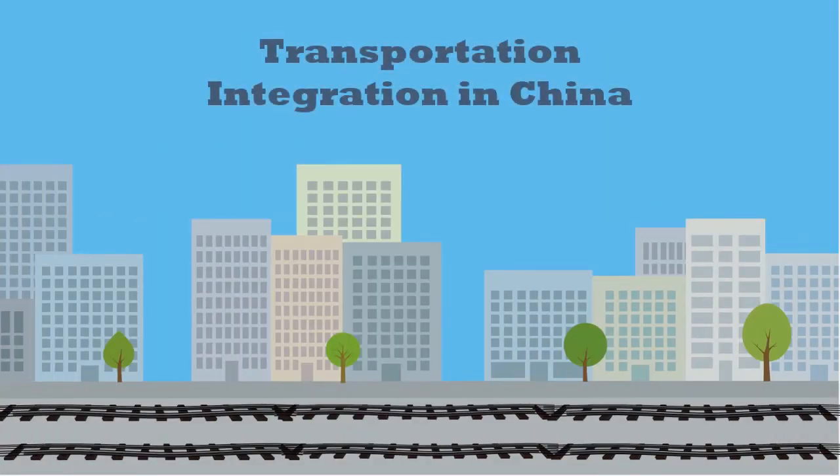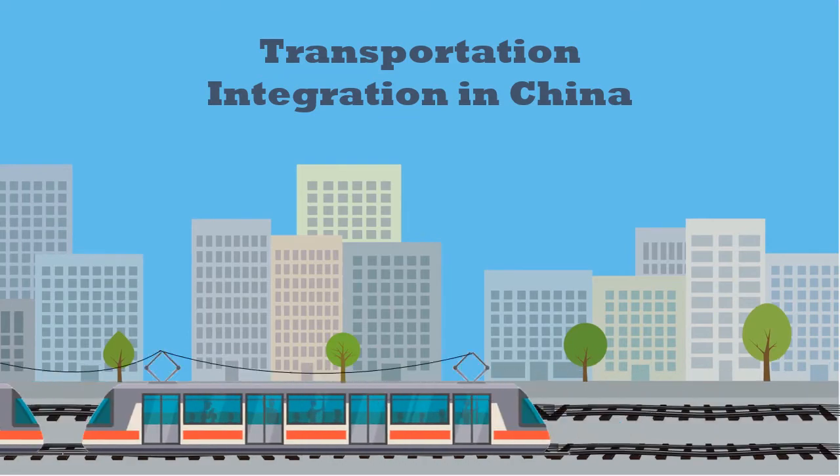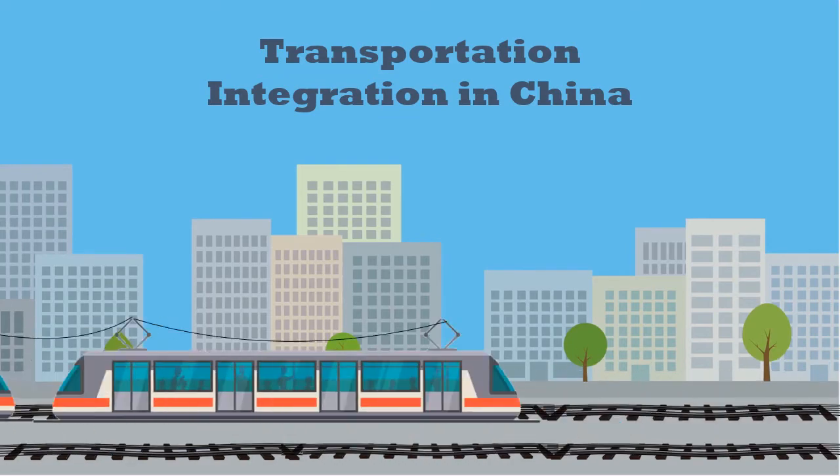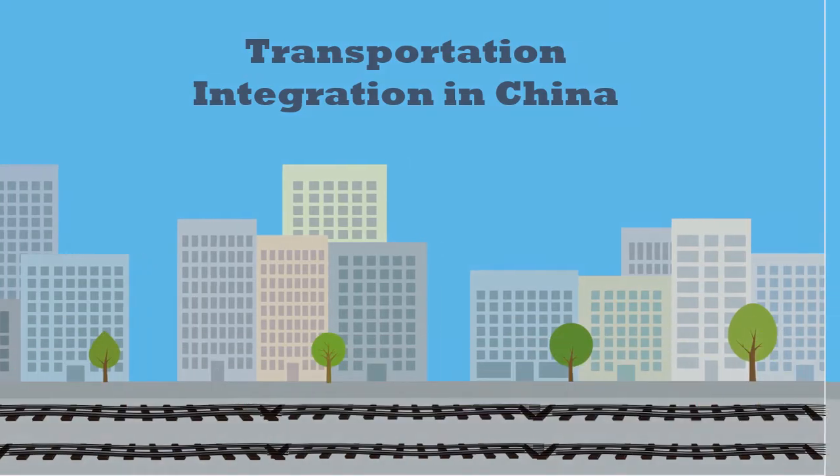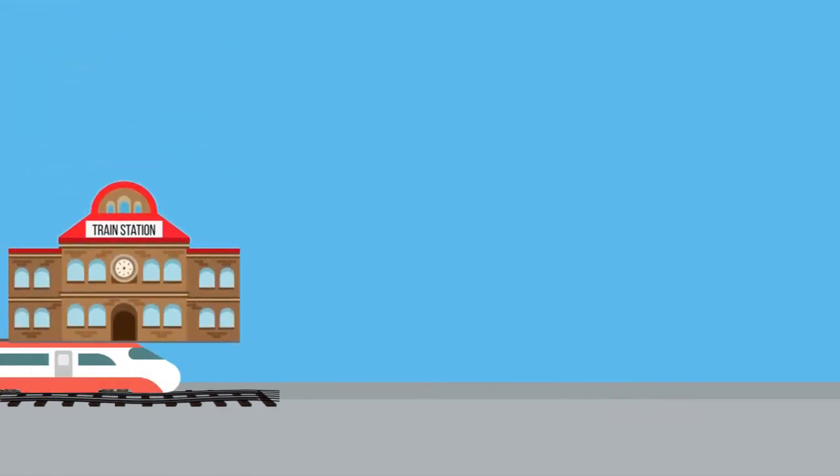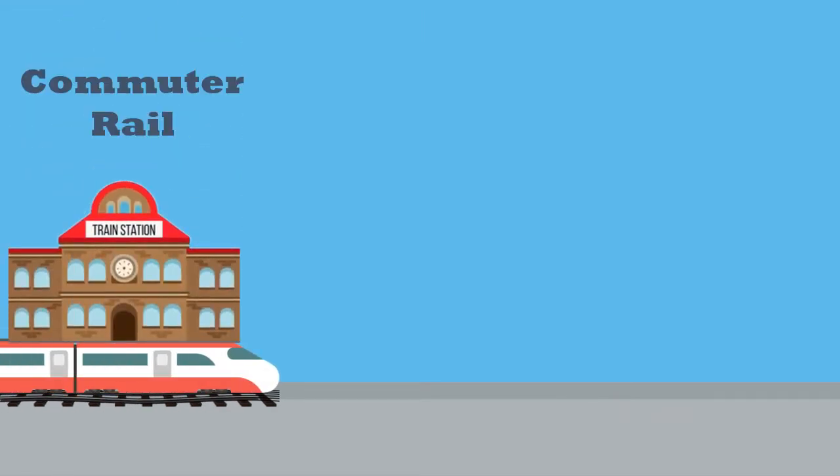One challenge China faces is the lack of integration between modes of public transit, such as long-distance rail and urban metro systems. China has invested heavily in high-speed commuter rail between cities. However, many rail hubs are not linked with or are far from other modes of transit.